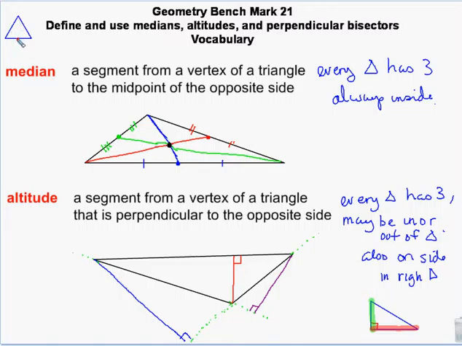And here's my midpoint, and here's my median. It's also an altitude. So they're not exclusive of each other. You can be a median and an altitude at the same time, but only in an equilateral or isosceles triangle. Any normal scalene triangle, they're not going to be the same.